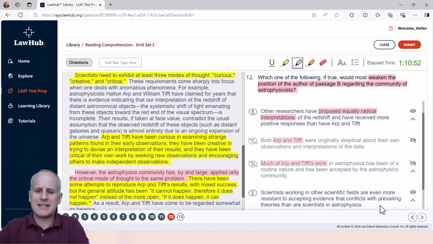And then choice E, scientists working in other scientific fields are even more resistant to accepting evidence. Well, other scientific fields, we're concerned with astrophysics and that community. So other scientific fields would require additional information, and we can pick choice B by just applying our logical reasoning concepts to what we like to call logical reasoning in reading comprehension questions such as this, asking to weaken the position, which choice B adequately does.